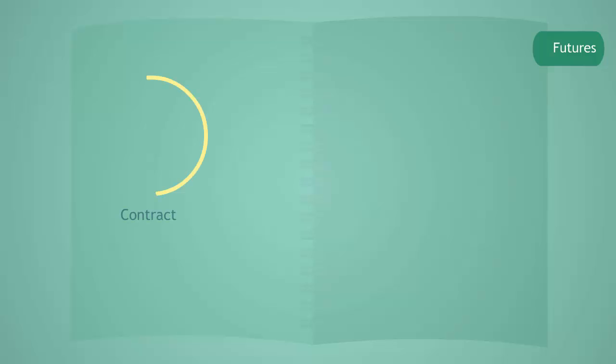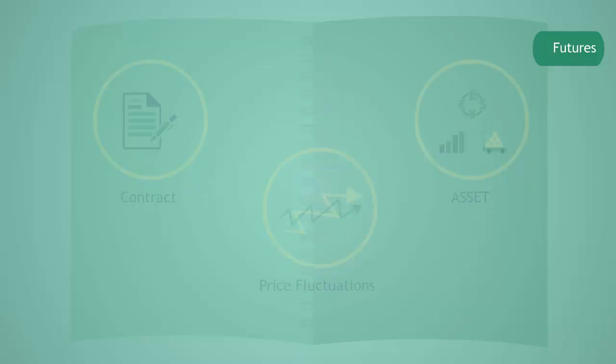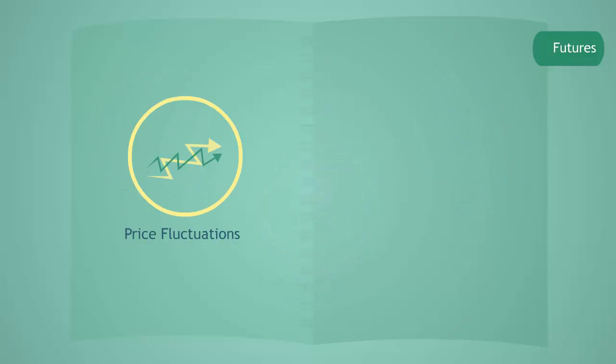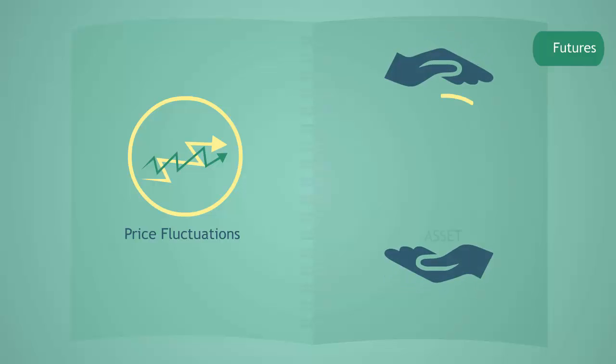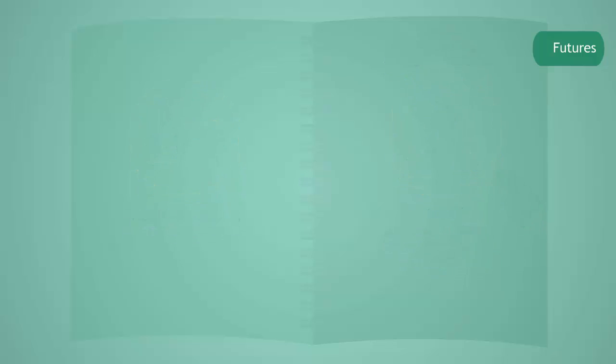The reason behind getting into a futures contract is not to acquire an asset but to hedge against price fluctuations. To hedge against price fluctuation basically means to protect an individual from the loss incurred due to the price change of the asset.